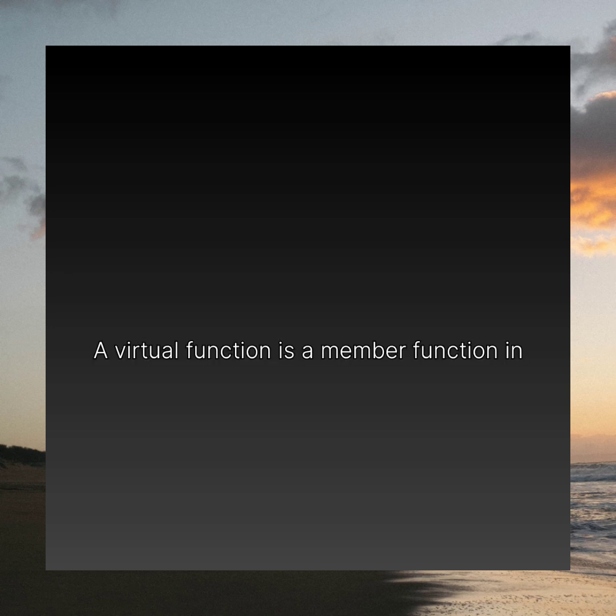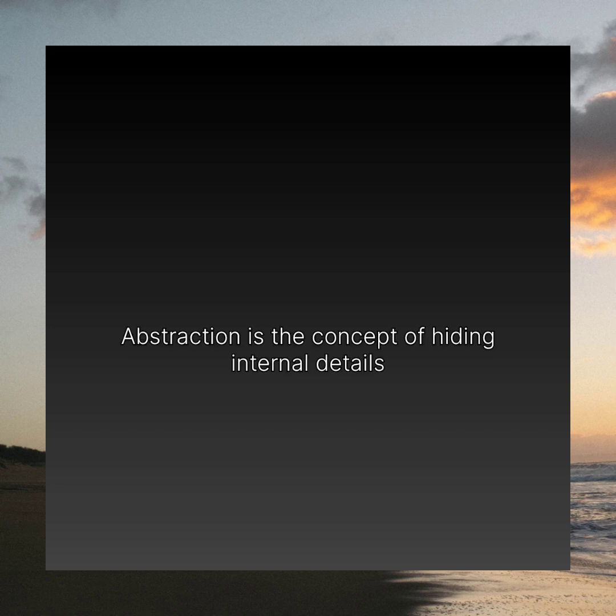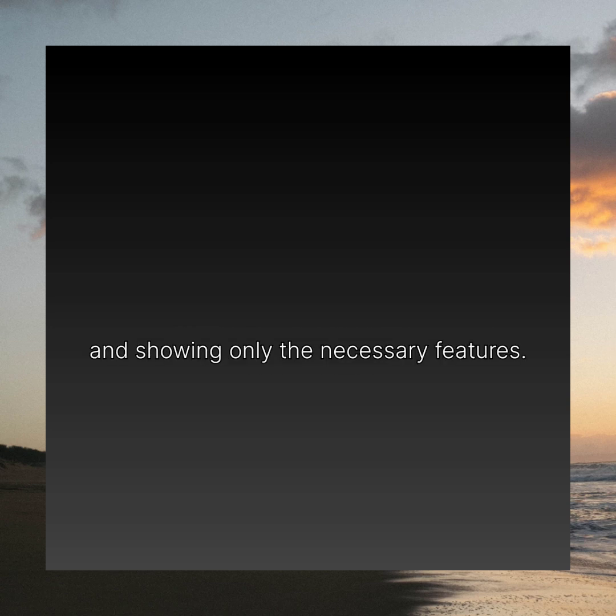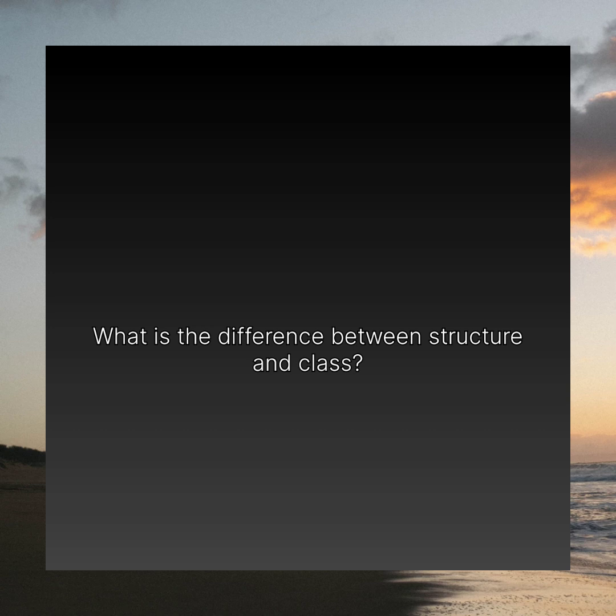12. What is a virtual function? A virtual function is a member function in a base class that can be overridden in a derived class. It supports runtime polymorphism. 13. What is abstraction? Abstraction is the concept of hiding internal details and showing only the necessary features. 14. What is the difference between structure and class? By default, members of a struct are public, and members of a class are private.